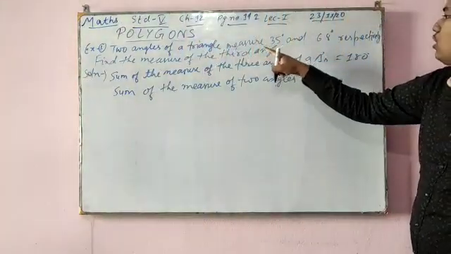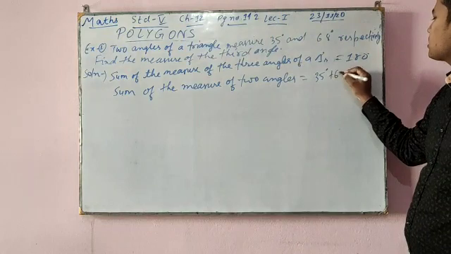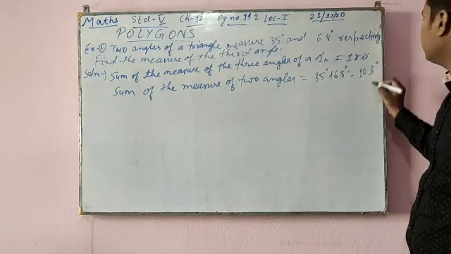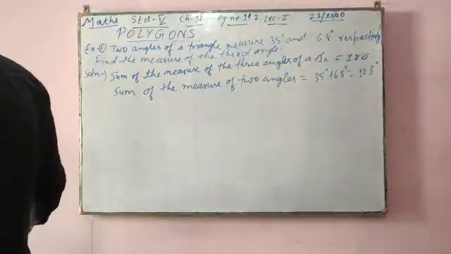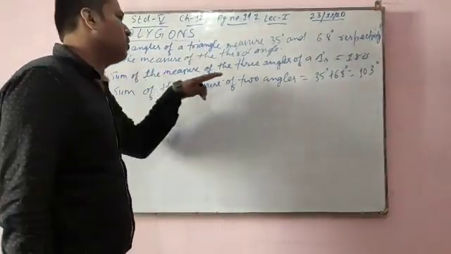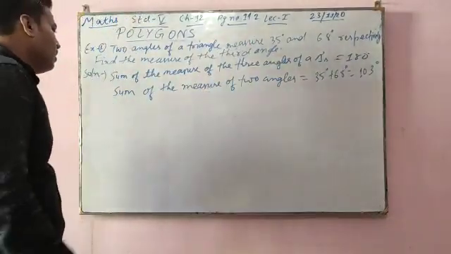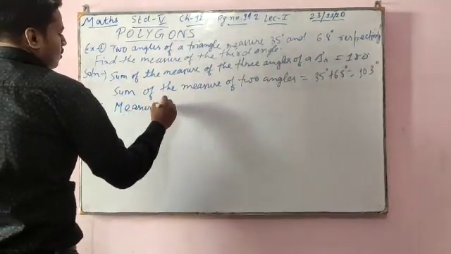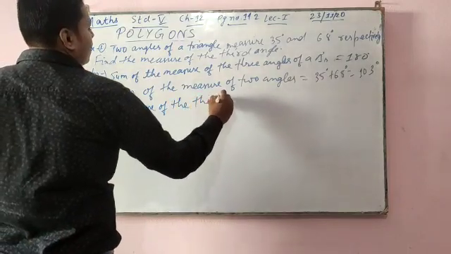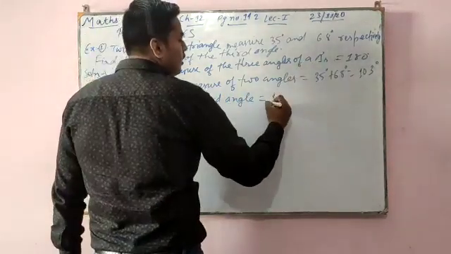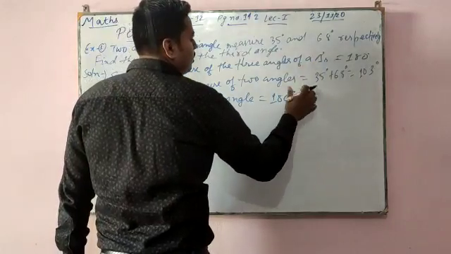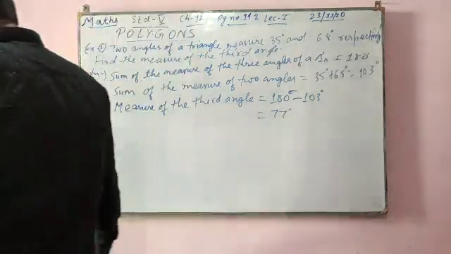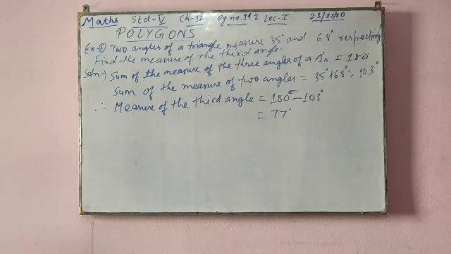The sum of the two given angles is 35 degrees plus 68 degrees. Adding it, we get 103 degrees. According to the formula, the sum of the angles is 180, so the measure of the third angle is 180 minus 103 degrees. When you subtract, you get 77 degrees. So our third angle measures 77 degrees.